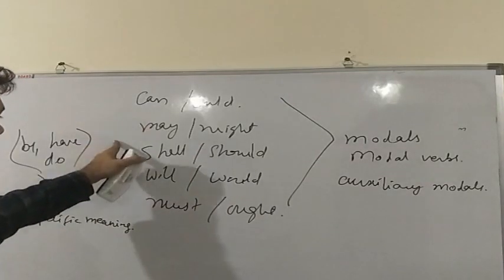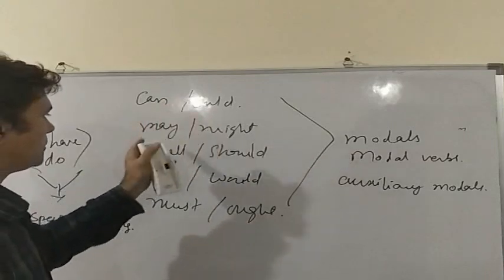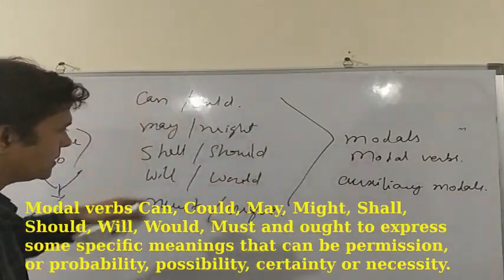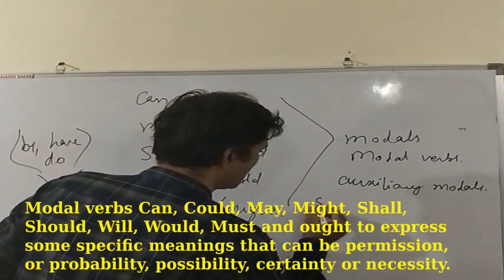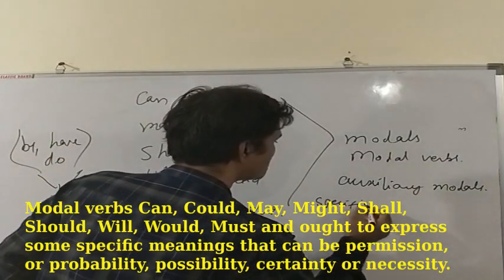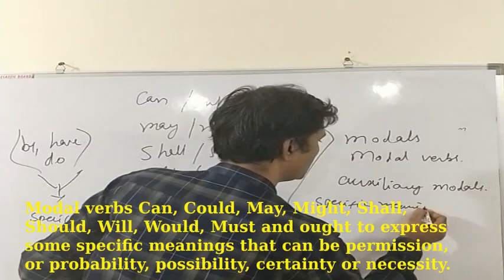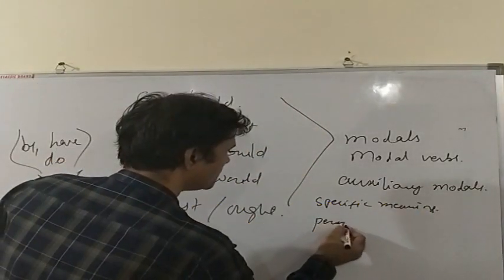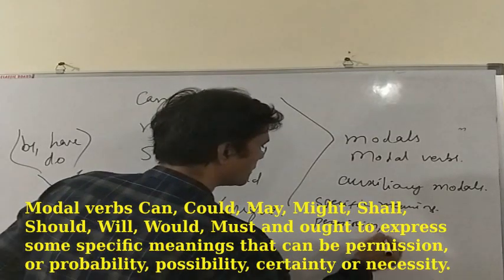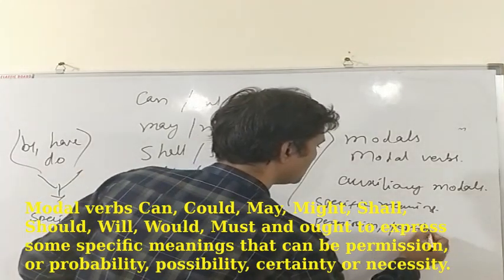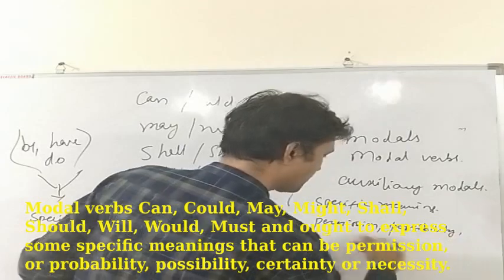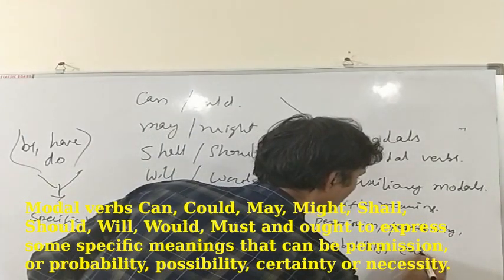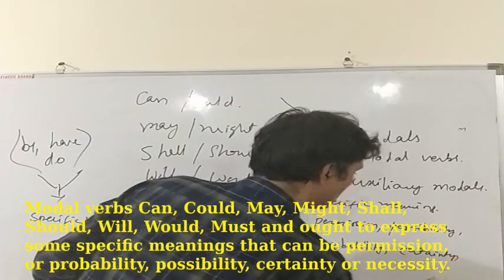On the other hand, these verbs: can, could, may, might, shall, should, will, would, must, and ought, show some specific meaning, and that meaning can be either permission or possibility or probability or certainty or necessity.